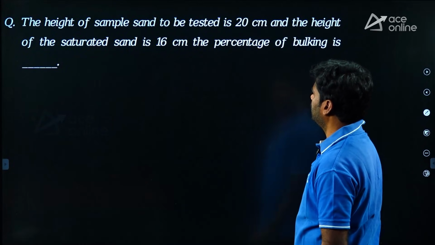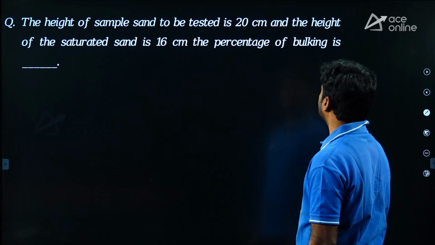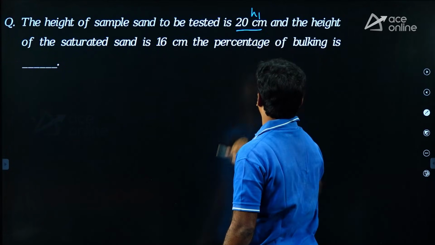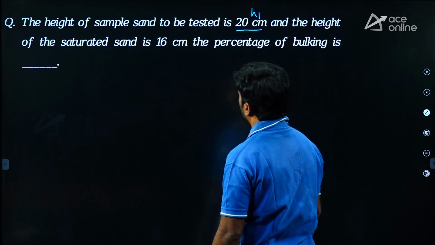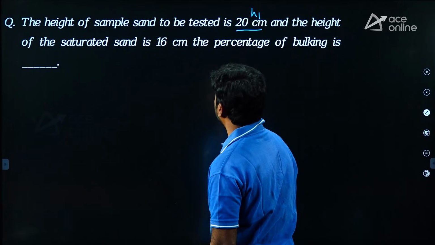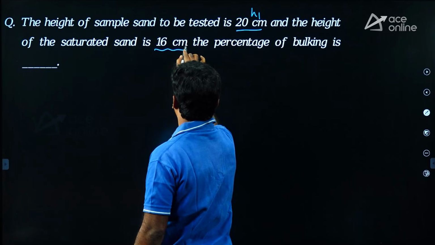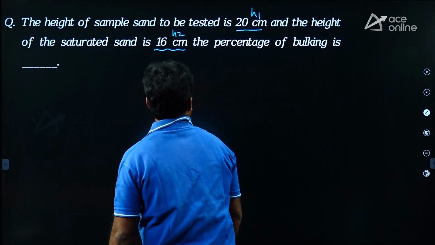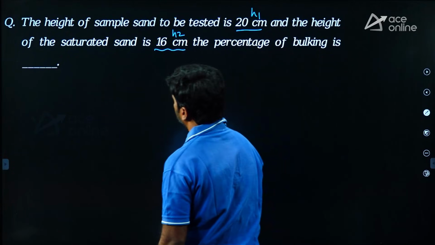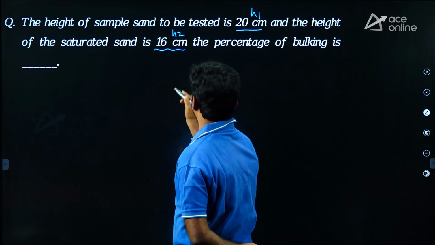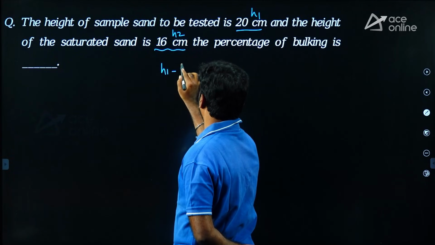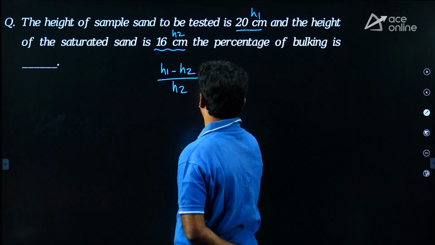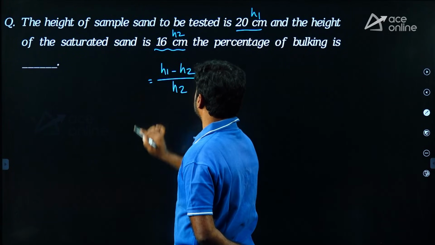The height of the sample sand to be tested is 20 centimeters. Okay, height of sand H1 is 20 centimeters, and the height of the saturated sand is 16 centimeters. That means it is H2. The percentage of bulking is a dash. Let us take it. It is H1 minus H2 upon H2 into 100. You will get the percentage of bulking.